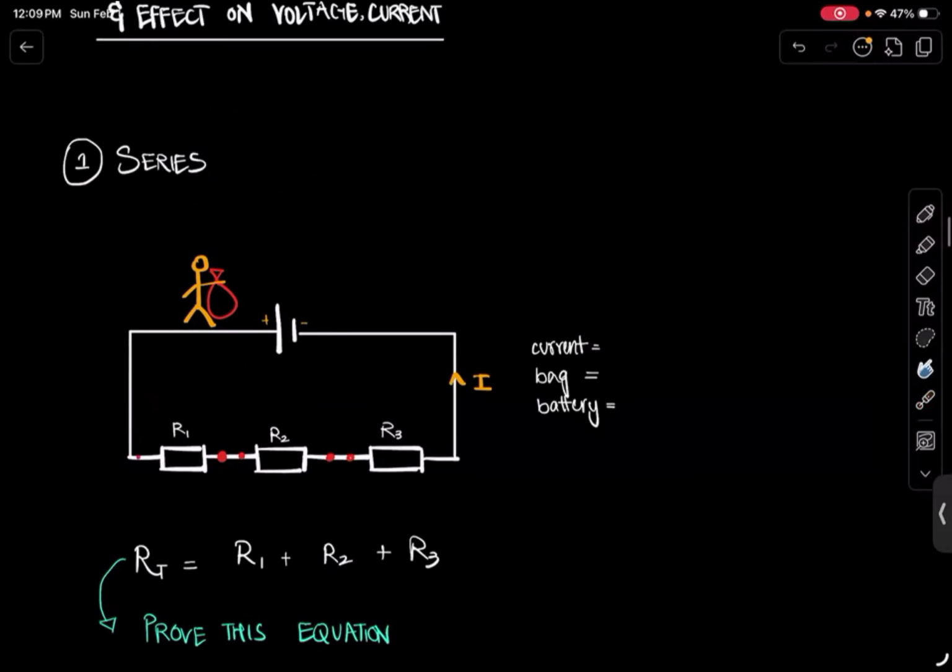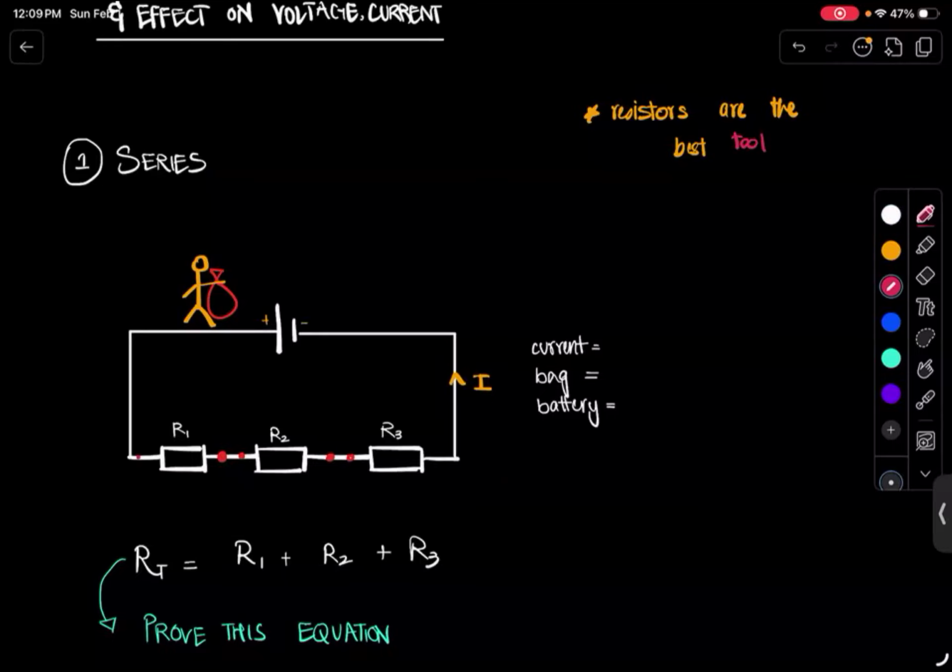So let's see how resistances work together. In fact, we can use resistances to alter the voltage and current, right? Resistance is our best tool. Resistors are the best tool, right? We don't have resistors to just stop current. Resistors are the best tool to control current, right? Because controlling the resistance means controlling the voltage and the current. Okay, and now you'll see mathematically accurately how much the resistance and the voltage affect current. Best tool to control voltage and current.